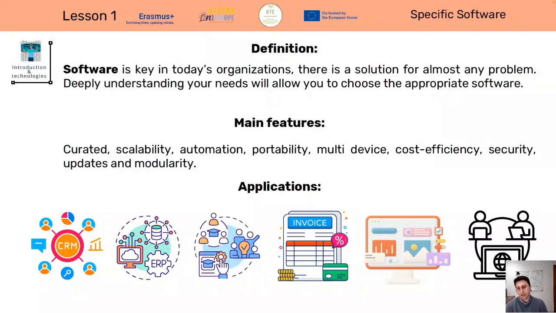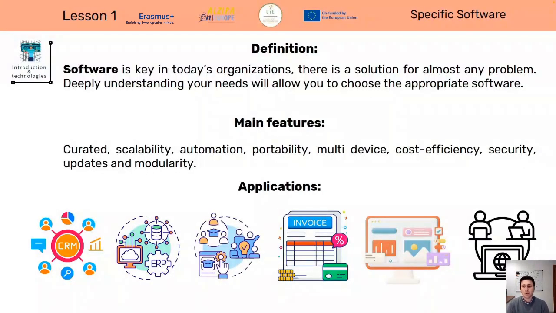Then you have ERP, which is Enterprise Resource Planning, which is like the brain of a company, integrated with several different tools like invoicing or finance tools, the customer service tool, and IT maintenance.